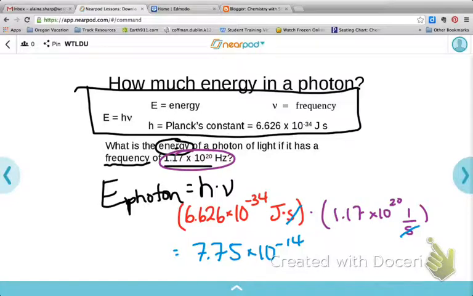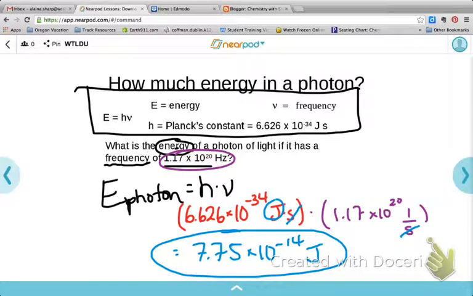And so those two would cancel, and you'd be left with just joules. And so that particular photon would have an energy of 7.75 times 10 to the negative 14th joules, which is a very, very tiny amount of energy. But remember, that's for one photon, so that's okay.